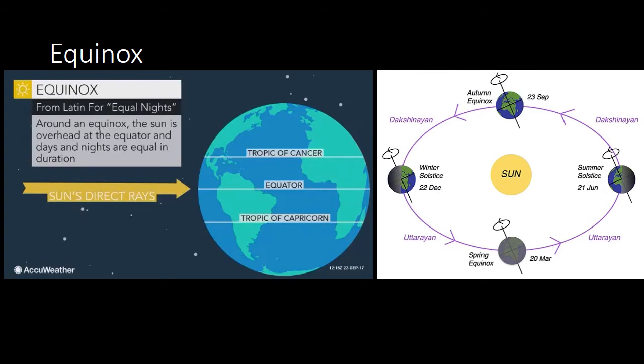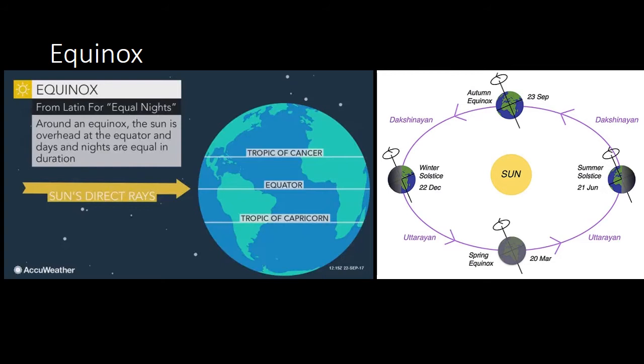Let's see the previous diagram again. Let's start with spring equinox, that is 20th March. At that time Uttarayan is going on, the movement of the sun towards the northern hemisphere. So when spring equinox happens on 20th March, the days and nights are equal. But after that, the duration of the day keeps on increasing and we get summer solstice on 21st June, when we have the longest day.